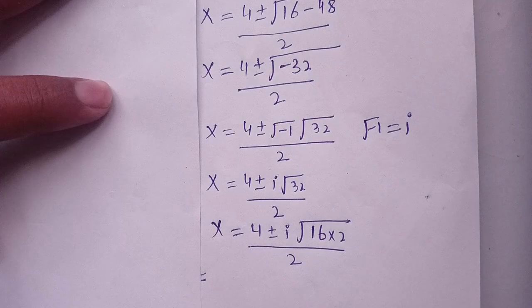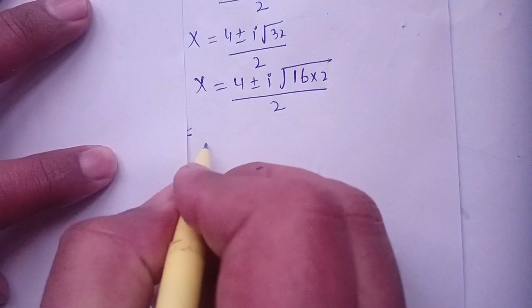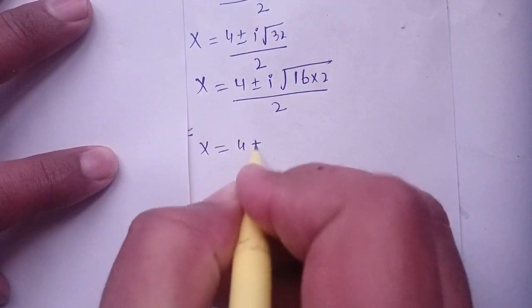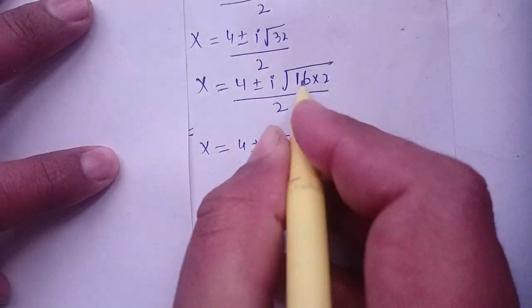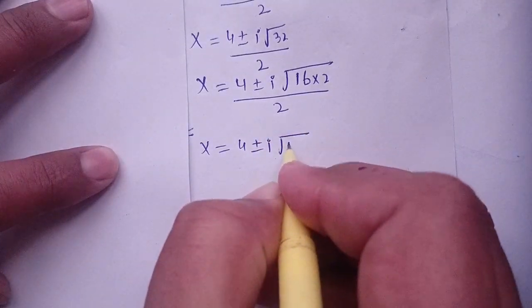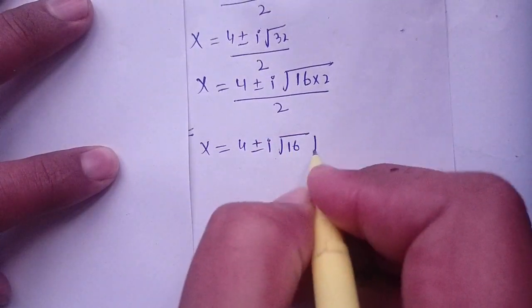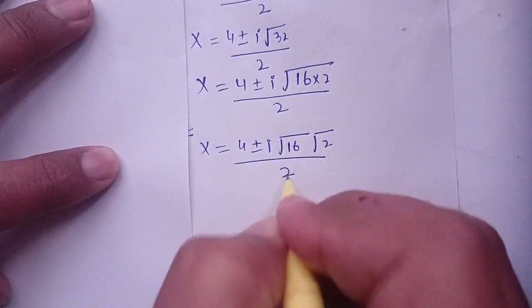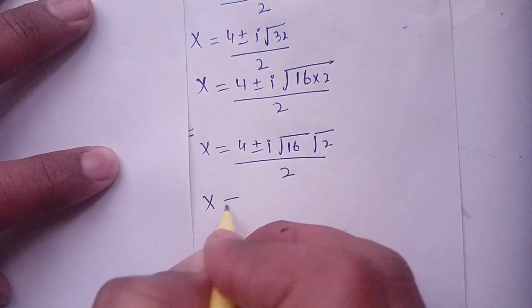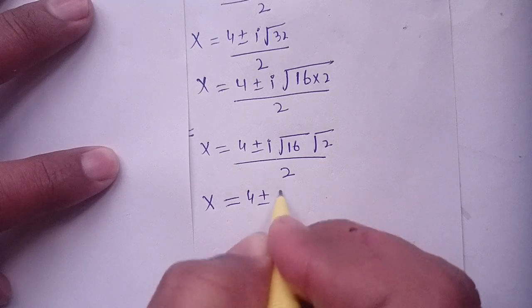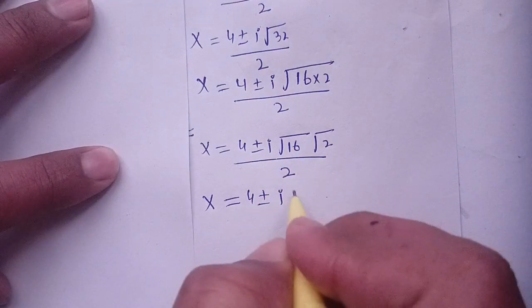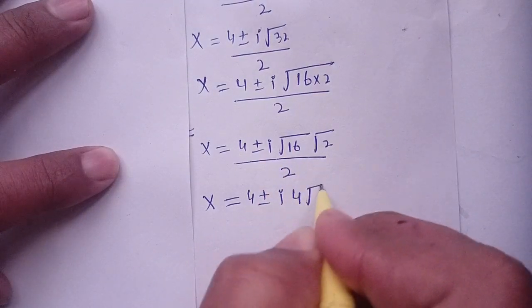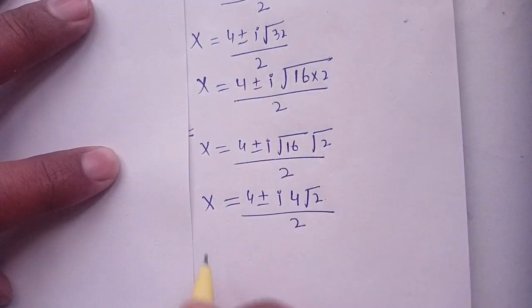Now x is equal to 4 plus minus iota square root of 16 times 2. We can write it as square root of 16 times square root of 2, divided by 2, which implies x is equal to 4 plus minus iota square root of 16, which is 4, square root of 2, divided by 2.